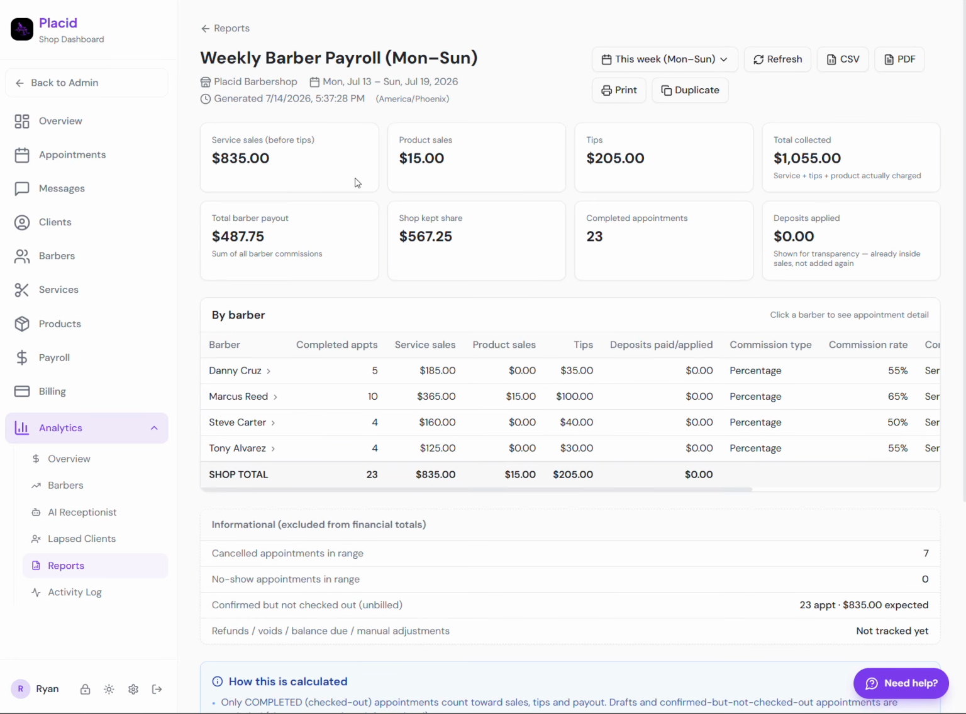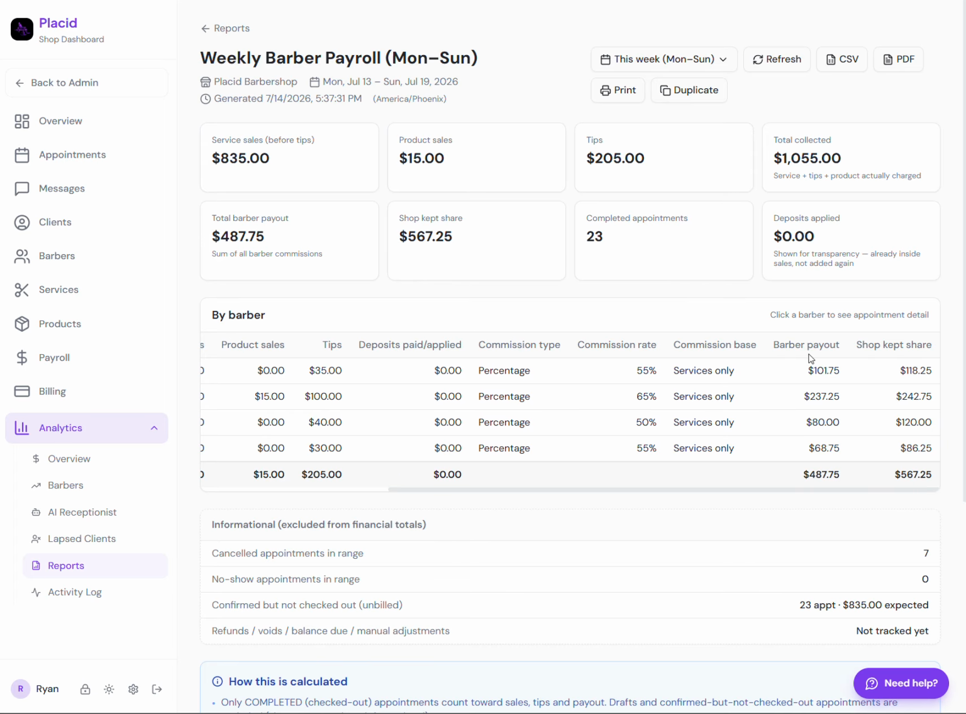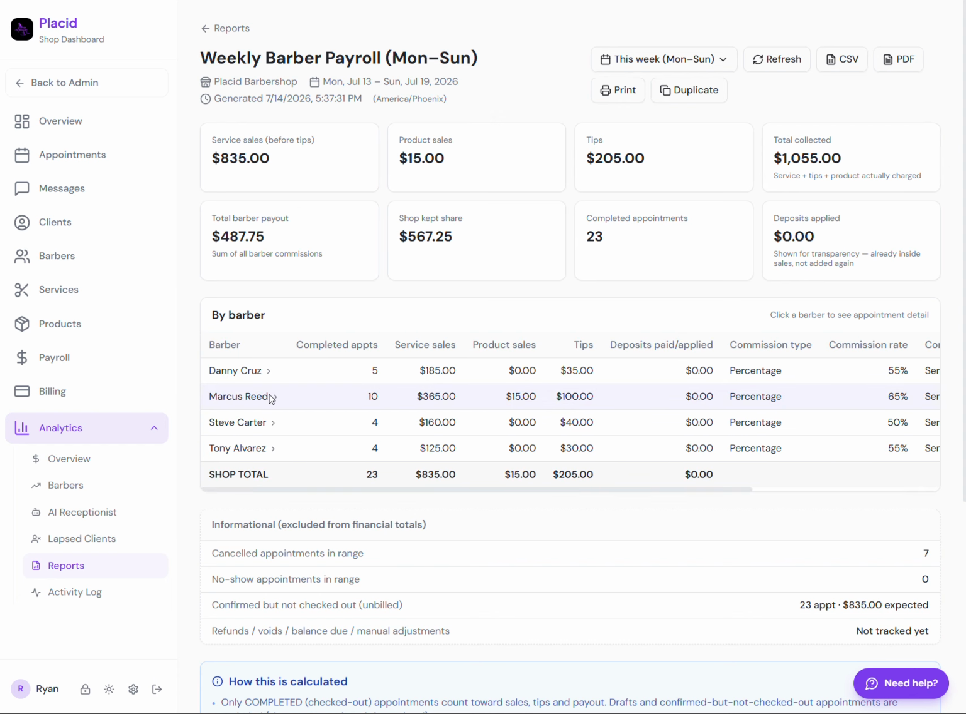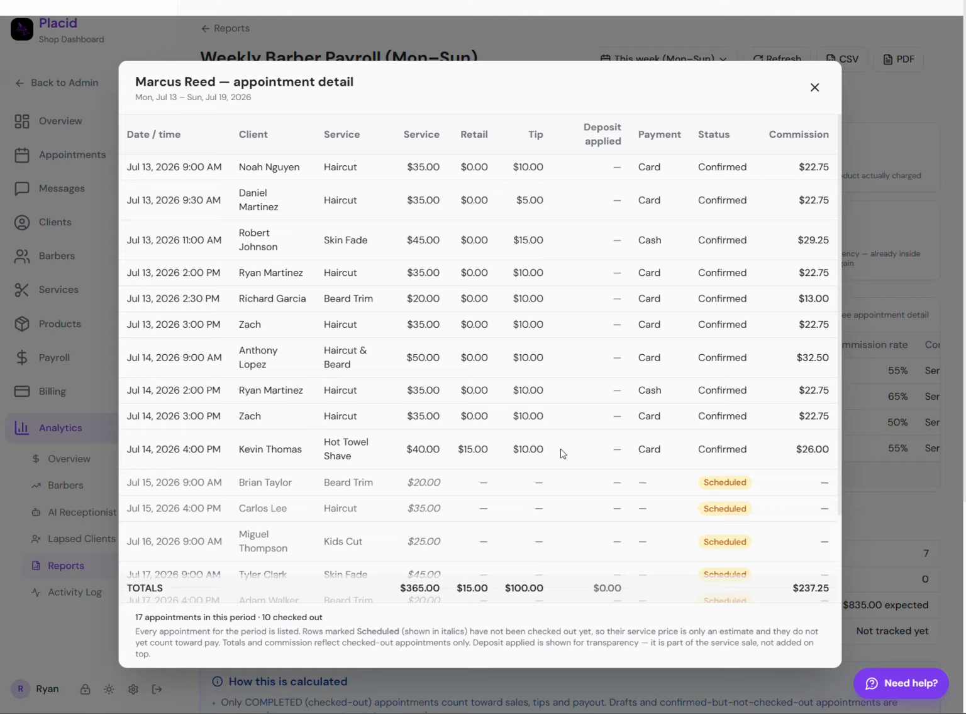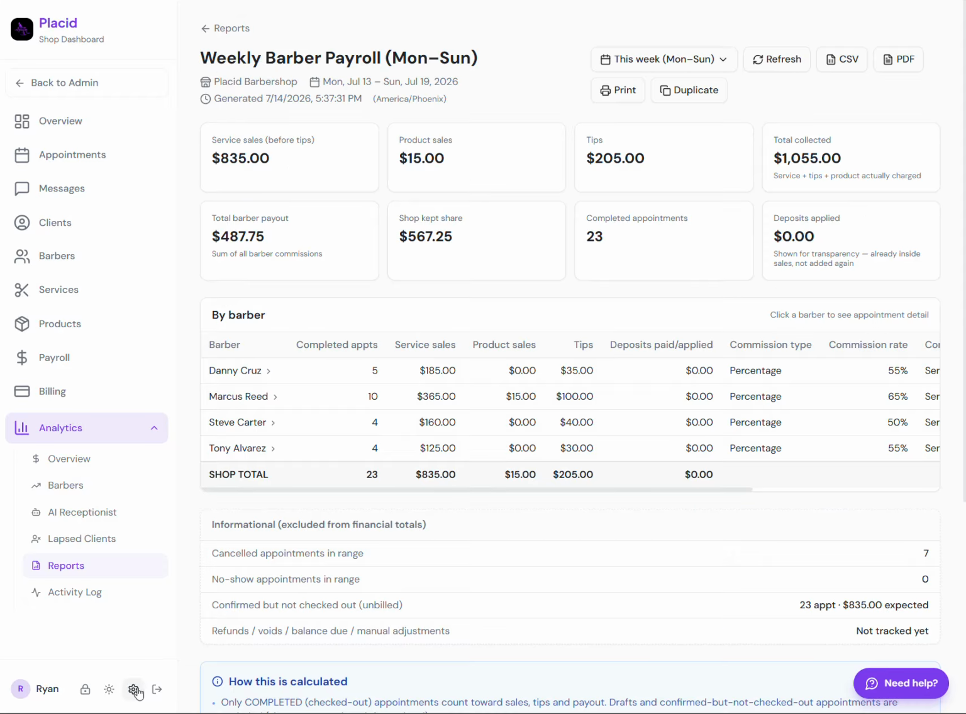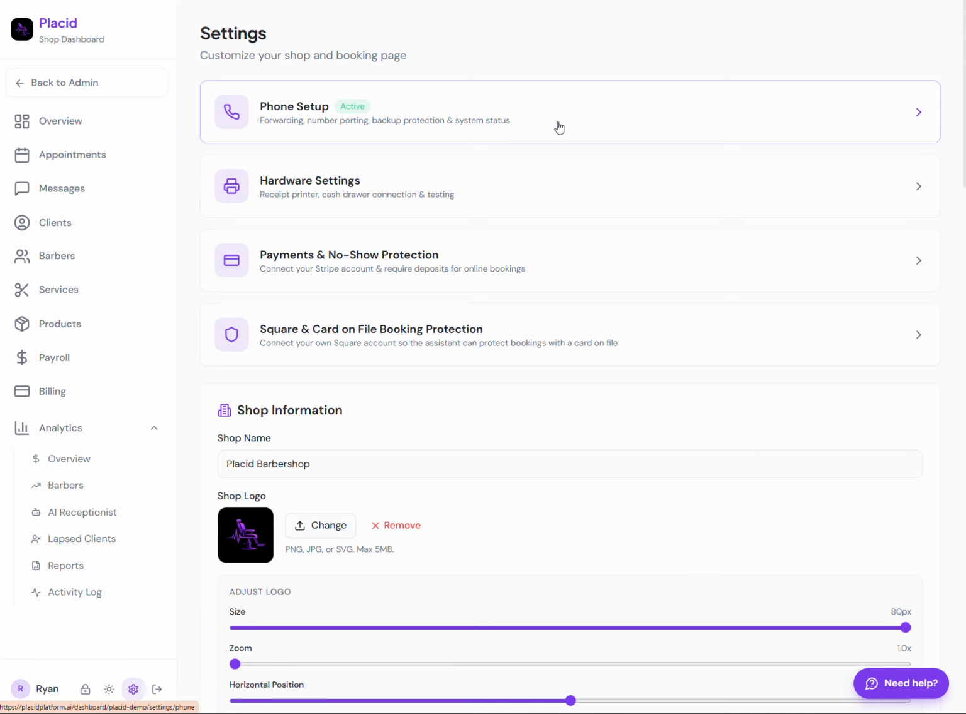Here's an example of a weekly barber report, just so you can go ahead and see, this is how much each individual makes. This is everybody, so you know what your total payout is, you know what the total shop gets to keep, and you could click into any of them and it'll show you all of the clients that they've worked with. Last thing here is we'll go into the settings.